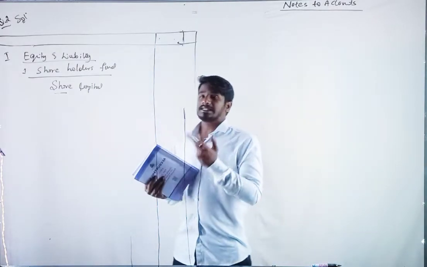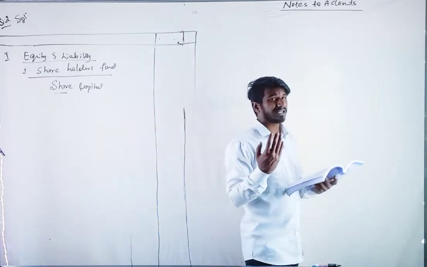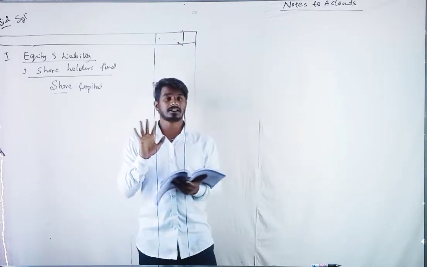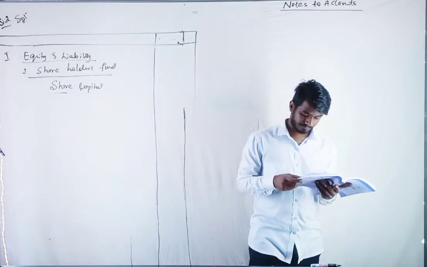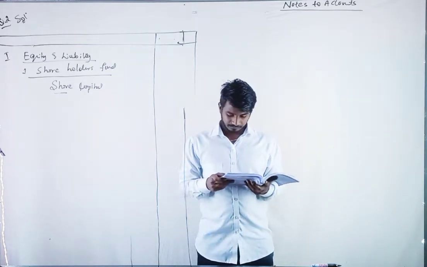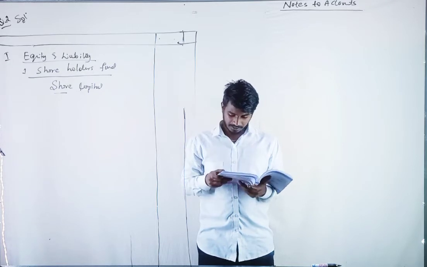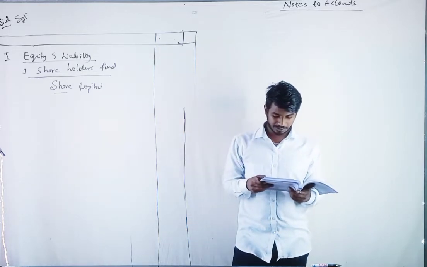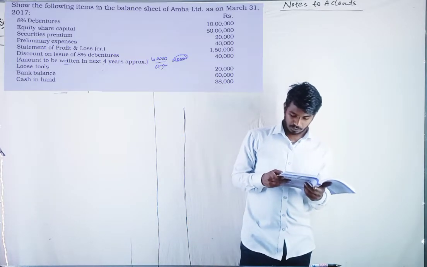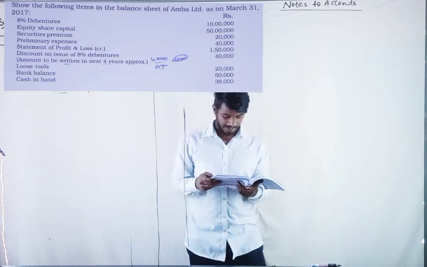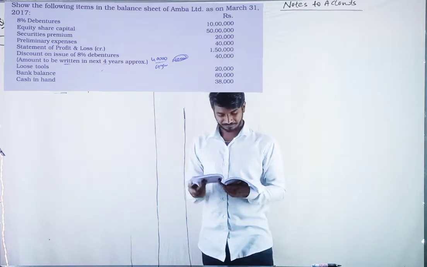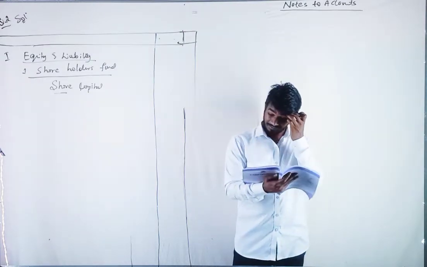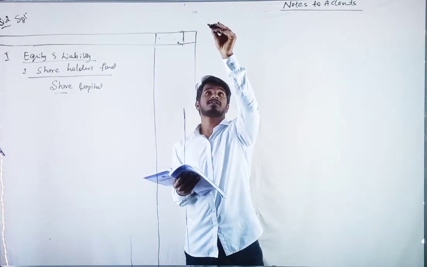If nothing is given about surplus, meaning P&L or security premium, we will show it in other current assets, other non-current assets. Then we have statement of P&L, discount on issue of 8% debentures, loose tools, bank balance, cash in hand. Shall we do this question? Yes. Shall we start with the notes to accounts?